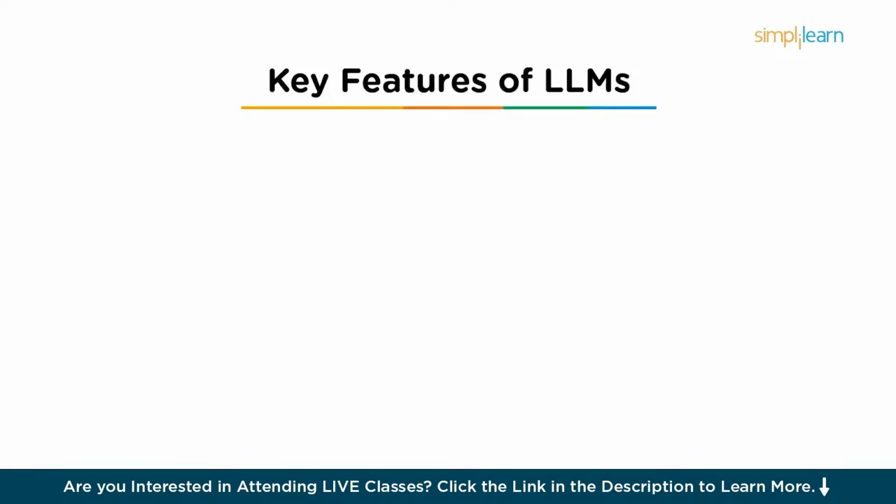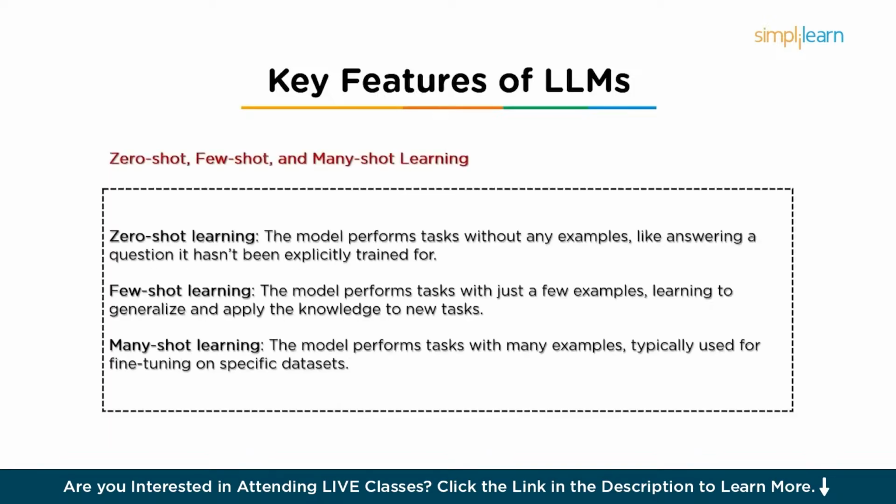And then the next parameter: we have zero shot, few shot, and many shot learning. LLMs are capable of performing tasks without needing extensive task-specific training. The first one is zero shot learning. This basically means performing tasks without any examples. For example, a well-trained LLM can answer a question it has never been explicitly trained to answer.